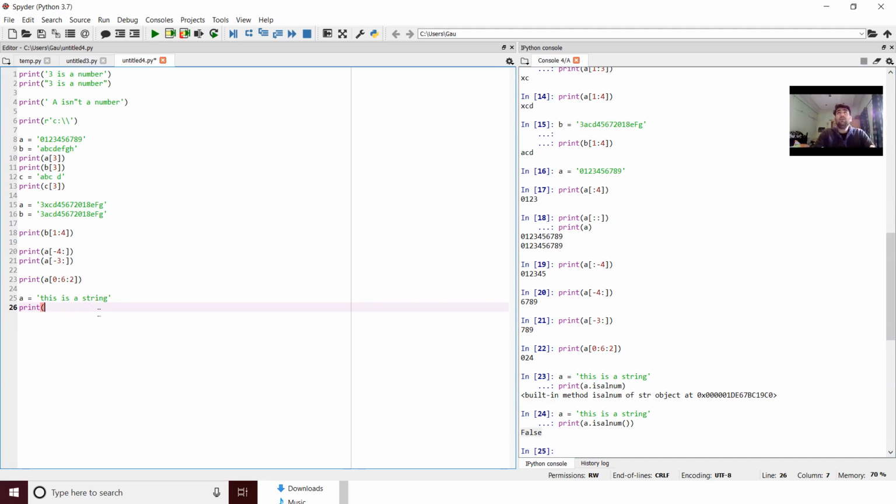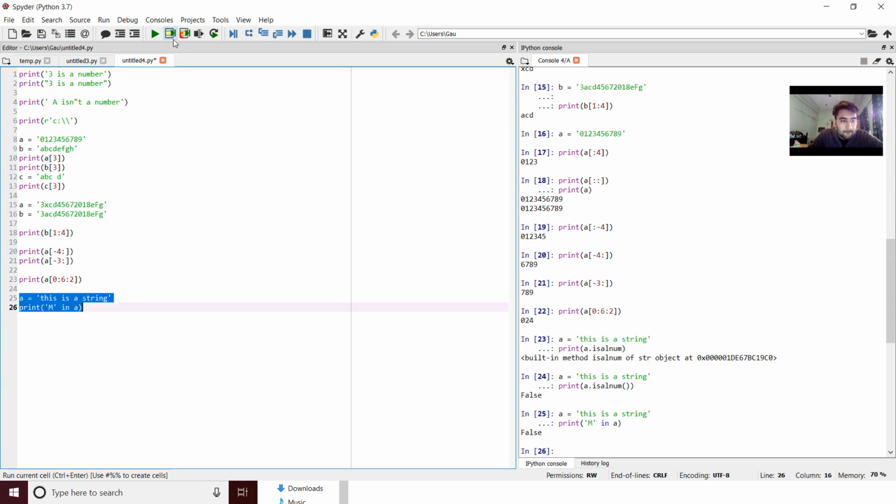A lot of things can be worked with, like a print. If I say capital M in A, now we can clearly see M is not there in A, so it will give you a wrong command, right? So it will give you false. When you say M in A, it will give you false. No, there is no M in A.